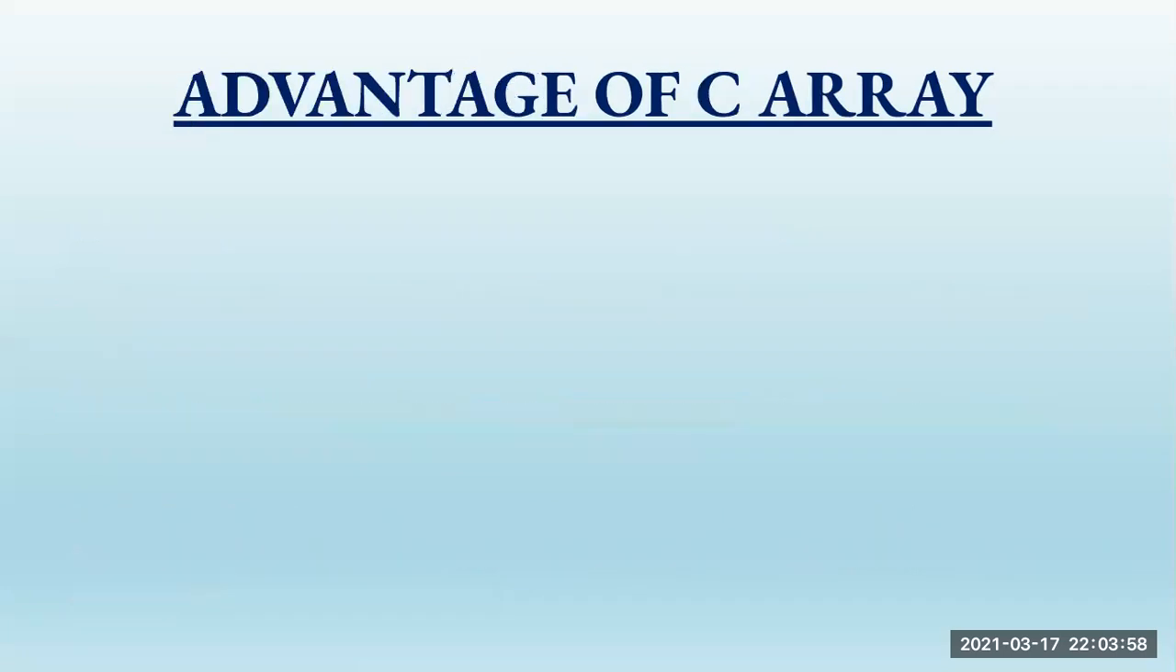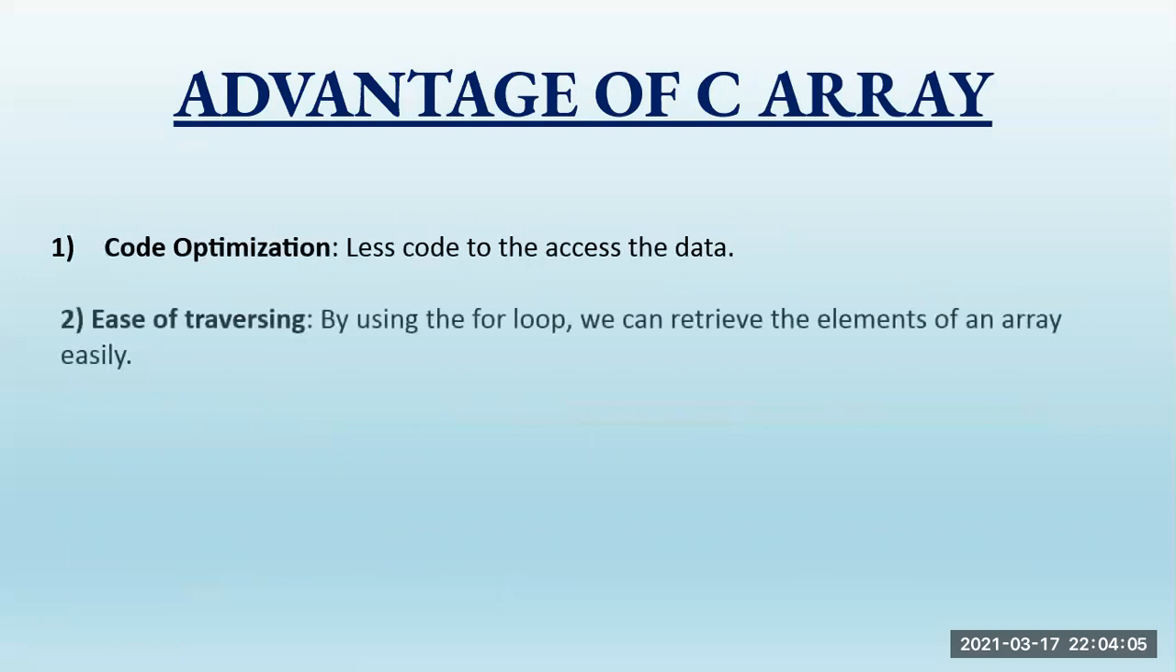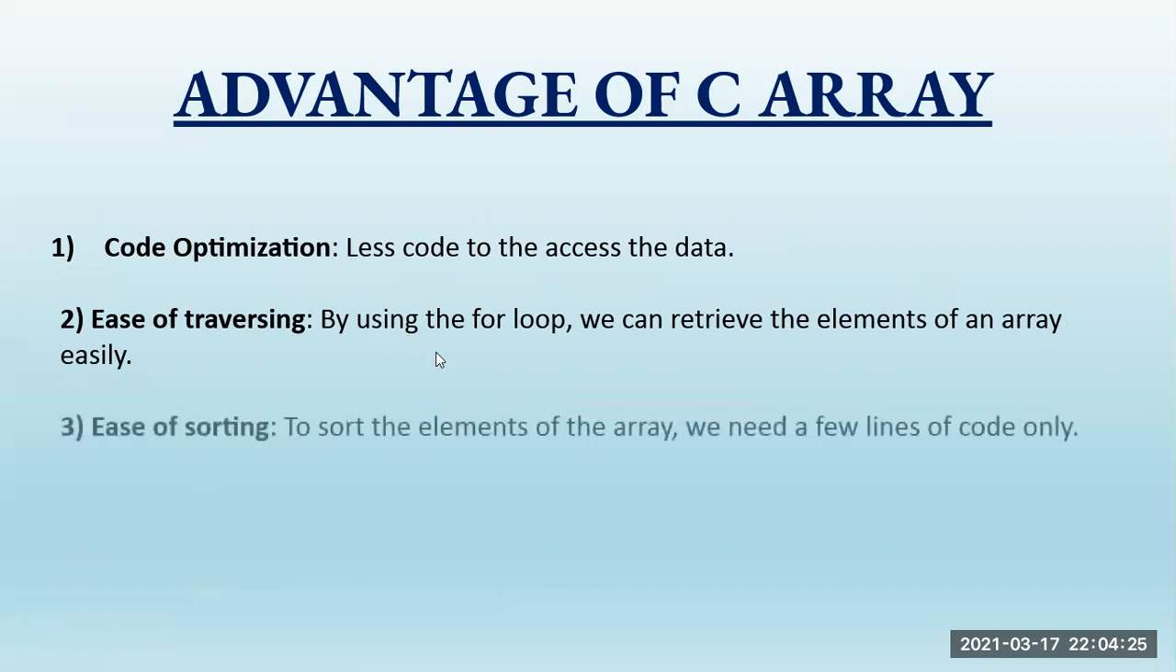That is the property. Now the advantages of C arrays. First is code optimization, with less code to access the data. Otherwise, for each and every variable you have to write a printf every time, but here I can store n number of integer values with one variable. Next is ease of traversing. By using a for loop, we can retrieve the elements of an array easily. We will see all these in the program.